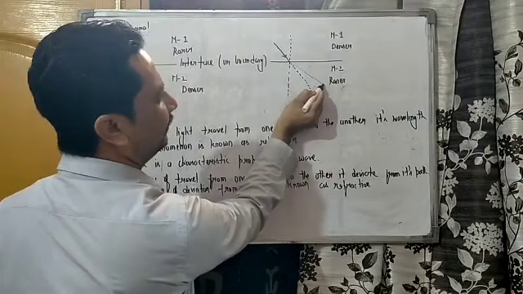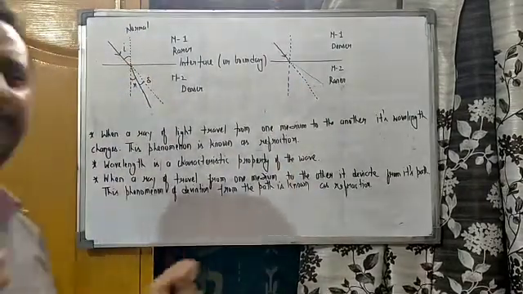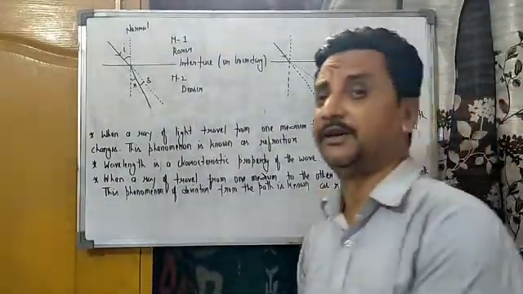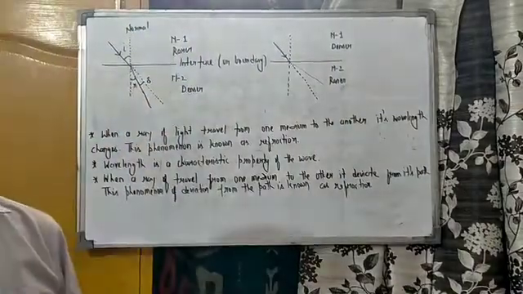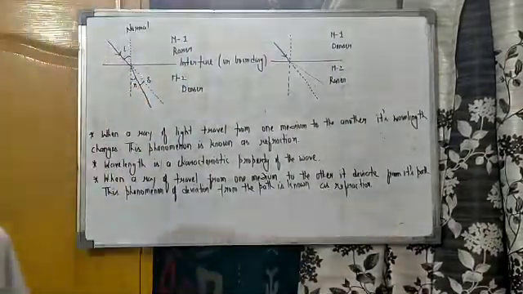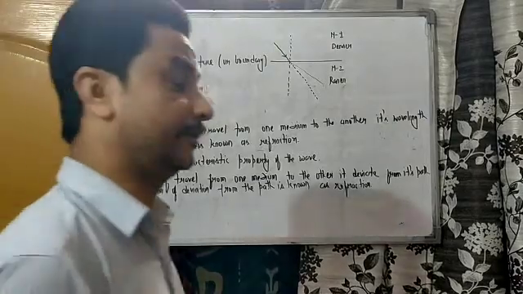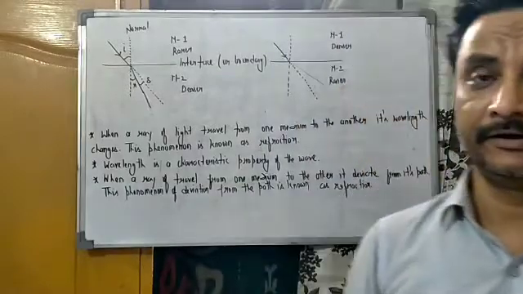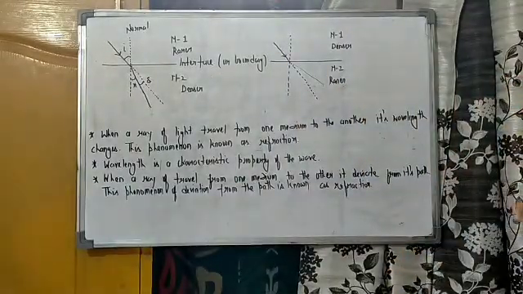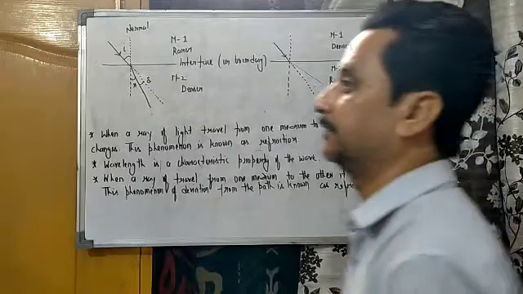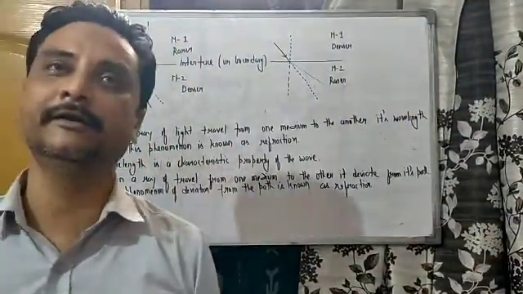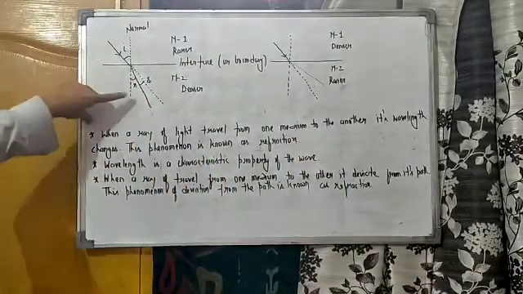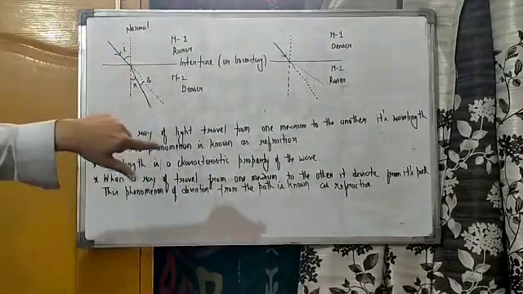It is a good criterion for the identification of which medium is denser and which medium is rarer. If the medium of incidence is rarer, then the refracted ray will bend towards the normal, and if the medium of incidence is denser, then the refracted ray will deviate away from the normal. Okay, so you can easily find out which is rarer and which is denser.